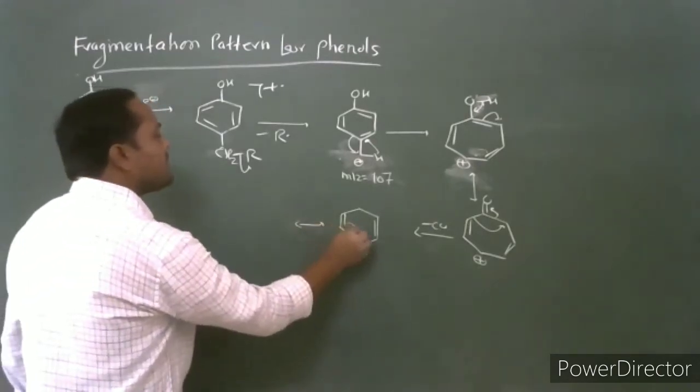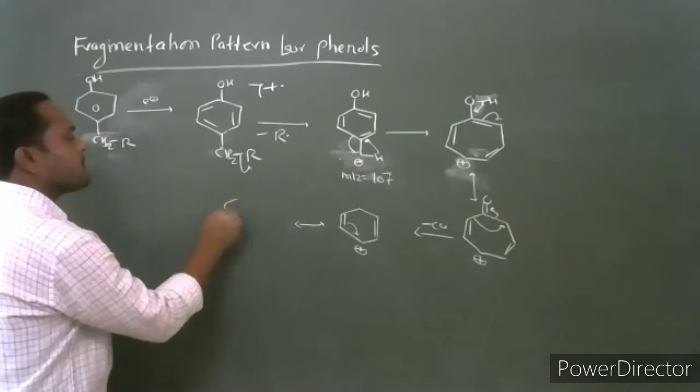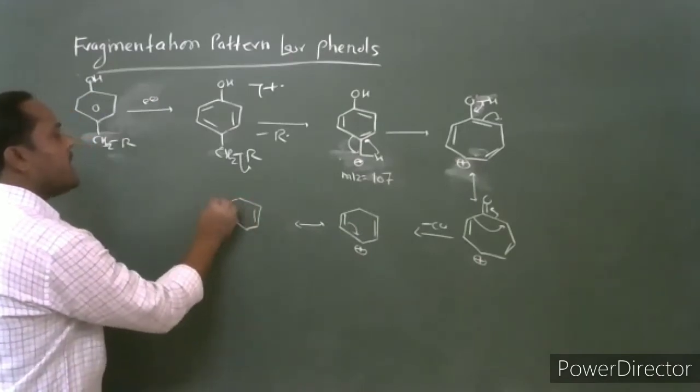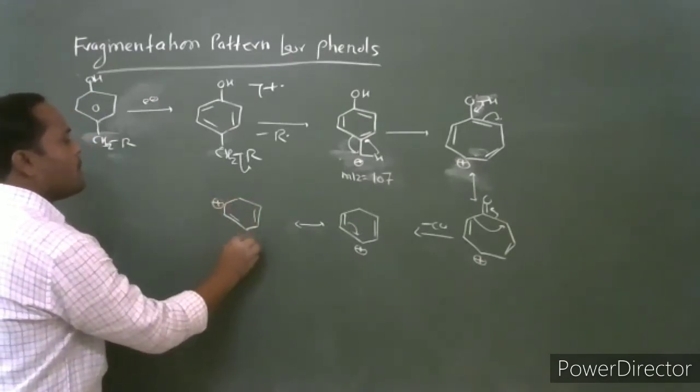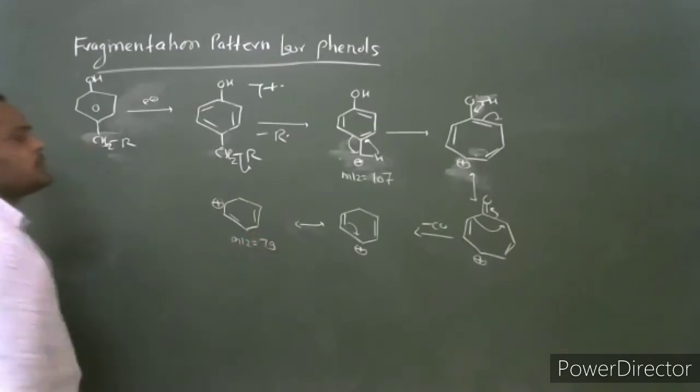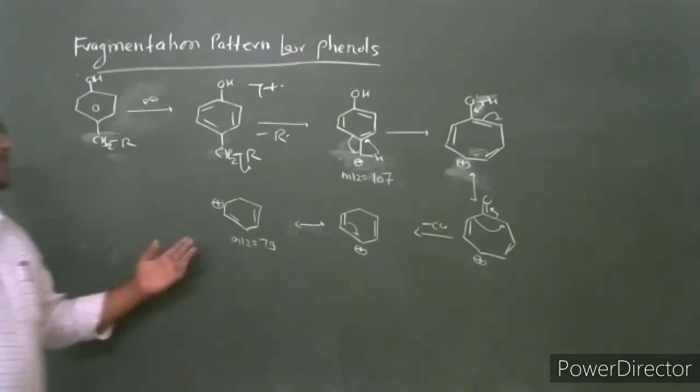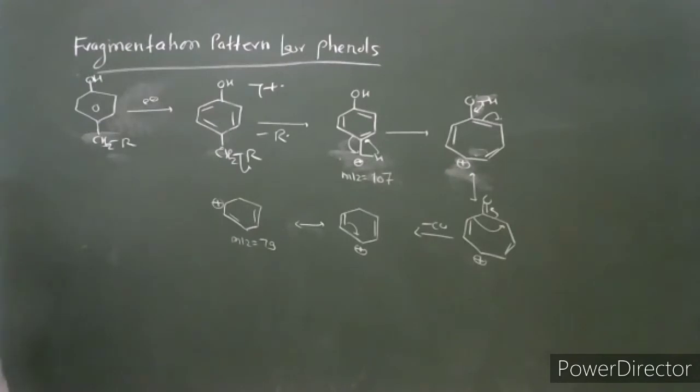And we can write this conjugated form, cyclohexadienyl cation. It has mass to charge ratio 79. This is the mass to charge ratio 79.